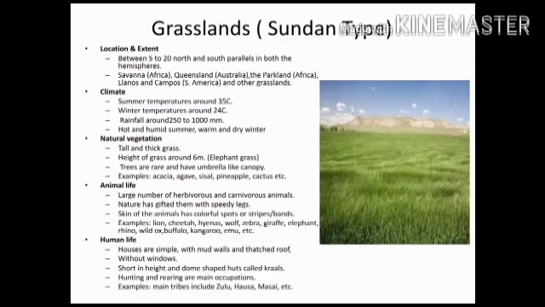Trees are rare and have an umbrella-like canopy, for example, pineapple, cactus, etc. A large number of herbivores and carnivorous animals are found here, like giraffe, zebra, lion, cheetah, etc. Here houses are simple, with mud walls and thatch roof without windows. Hunting and rearing is the main occupation of the people. Main tribes include Zulu, Hausa, Maasai, etc.